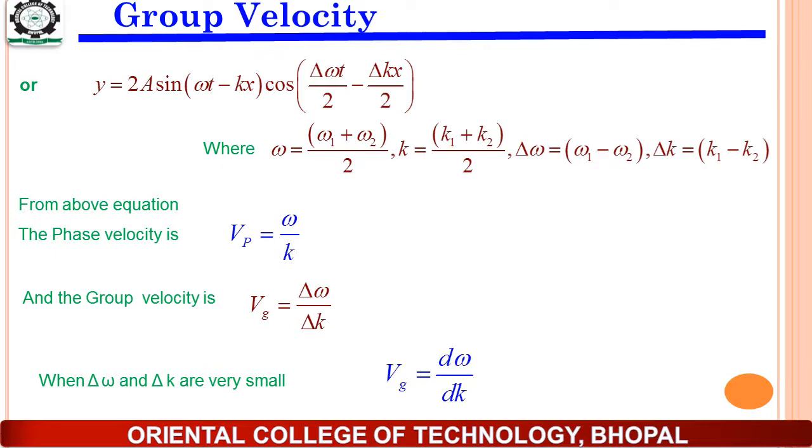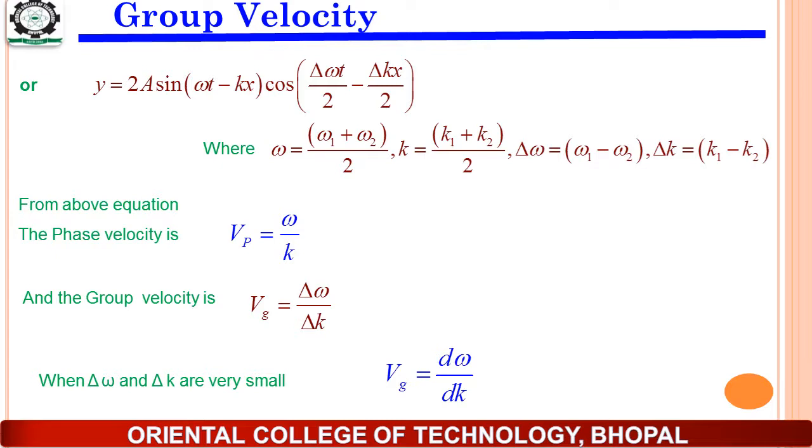The second component, cos of (delta omega/2 into t minus delta k/2 into x), represents the wave packet or the wave group, and from this component we will get the group velocity. From the first component we have the phase velocity, which is equal to omega by k, and similarly from the second component, which represents the wave packet, we will get the group velocity, which will be equal to delta omega by delta k.